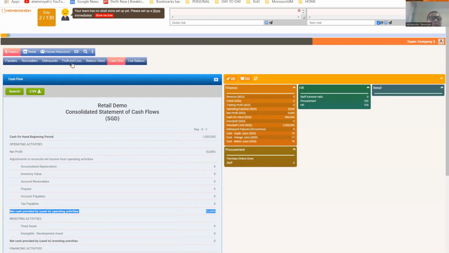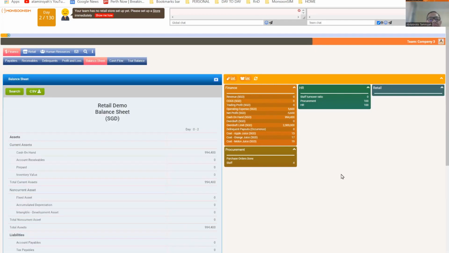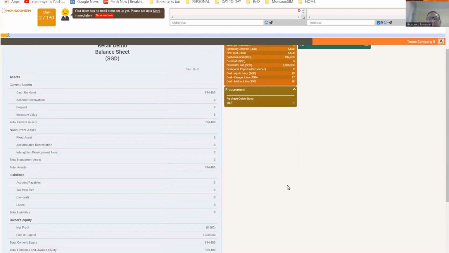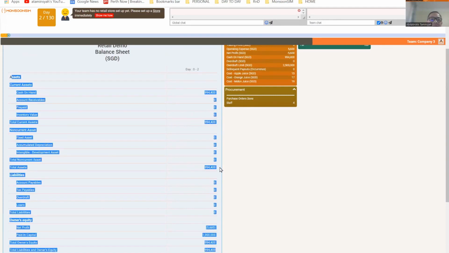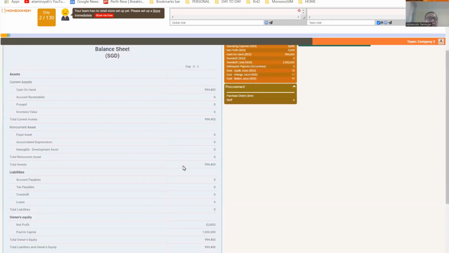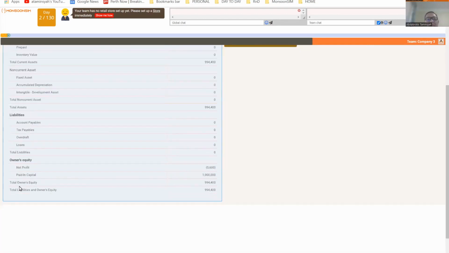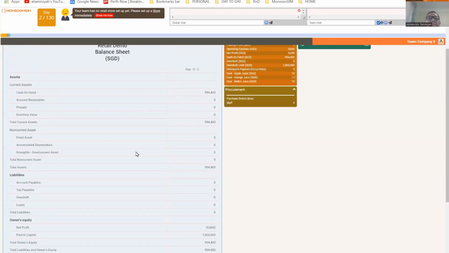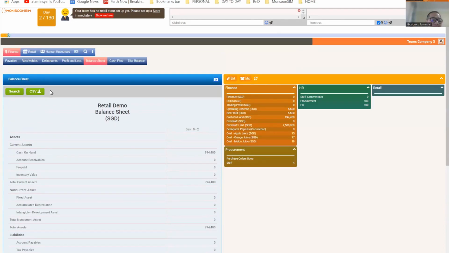Let's have a look at our balance sheet. What happened here? Look at our asset, it is 994,000, and our liability, I have no liability at this moment, so it's 0, but my equity is now reduced to 994. Asset equals liability plus owner's equity, and this is exactly what you're looking at. And it's happening immediately in front of the students.